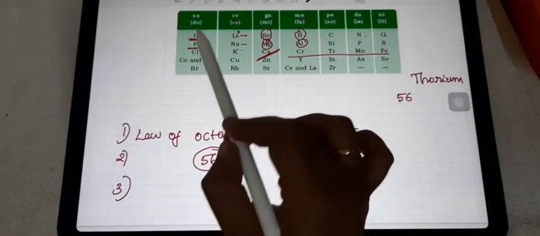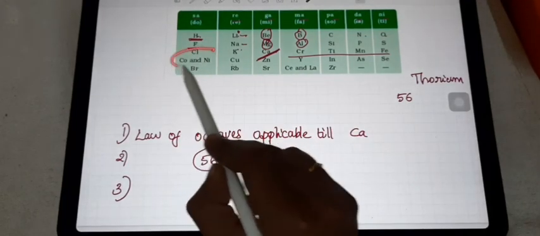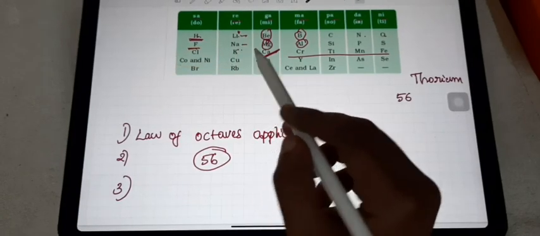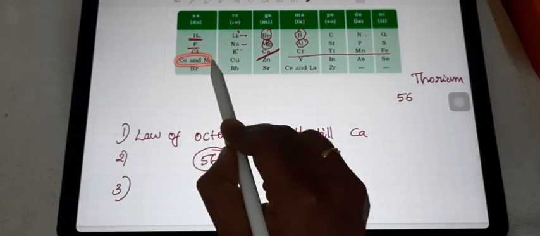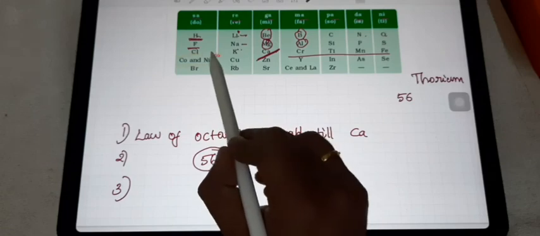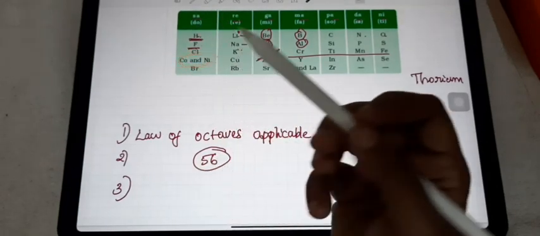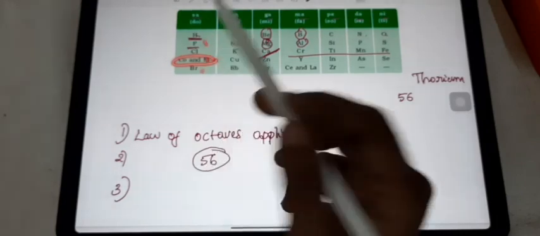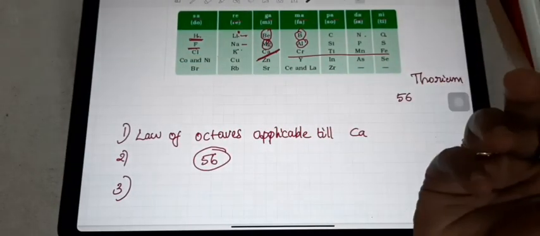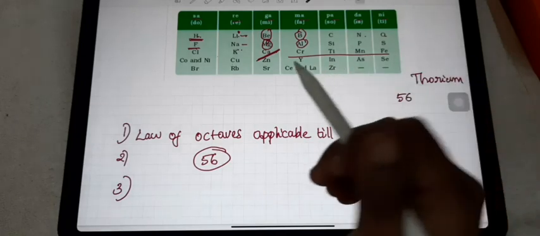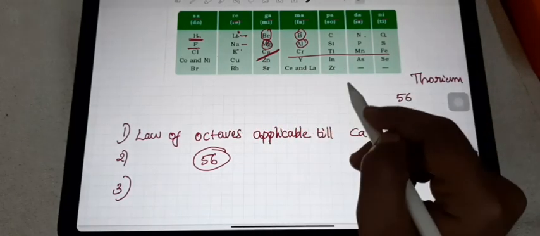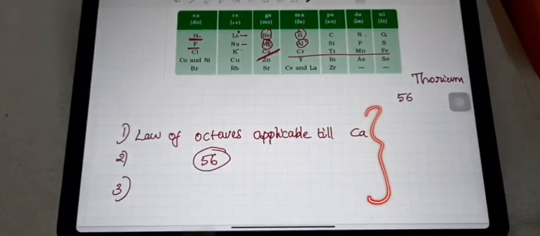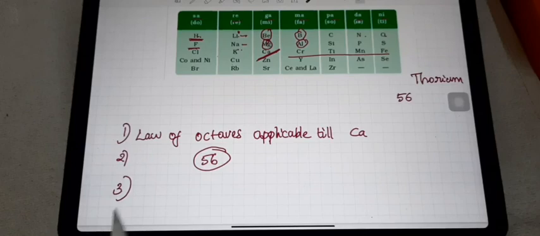So in order to fit the elements into his periodic table, Newlands adjusted 2 elements in one slot. At the same time, he placed unlike elements under the same note. That means, as I said, they do not have similar properties, but still he arranged them so. These are some of the drawbacks of Newlands' octaves. So mainly we discussed 3 limitations.